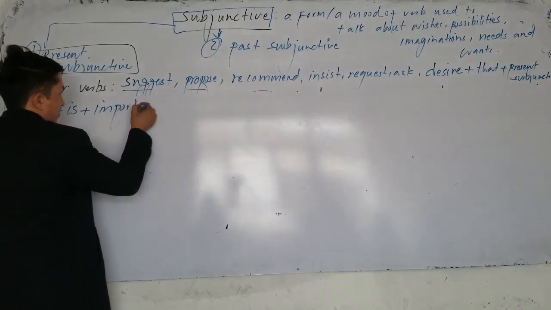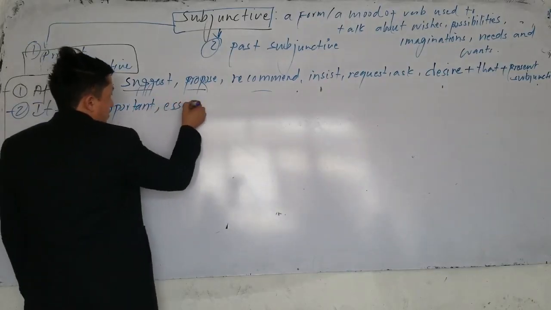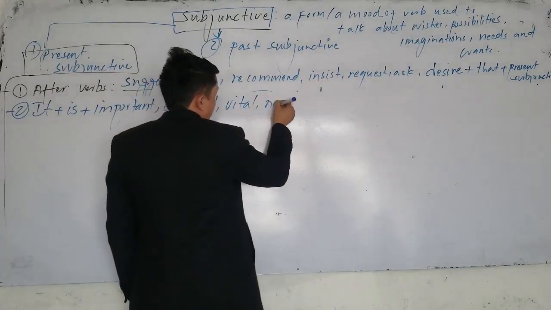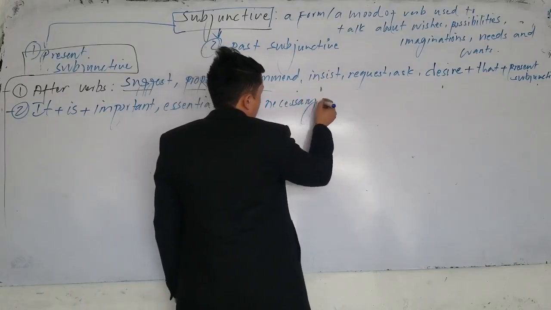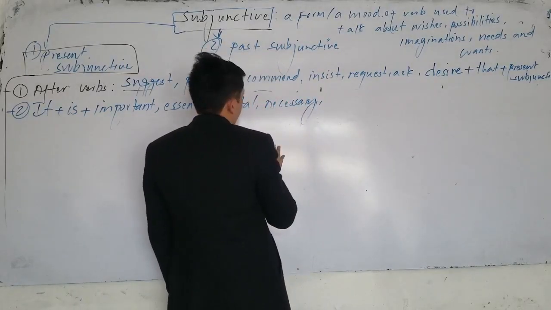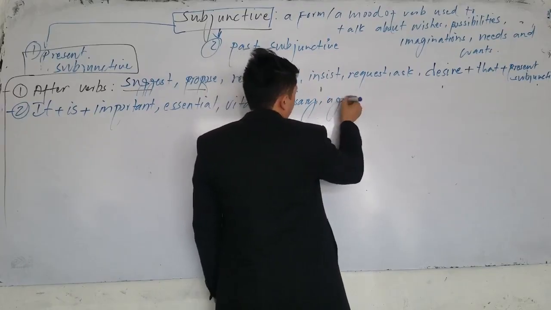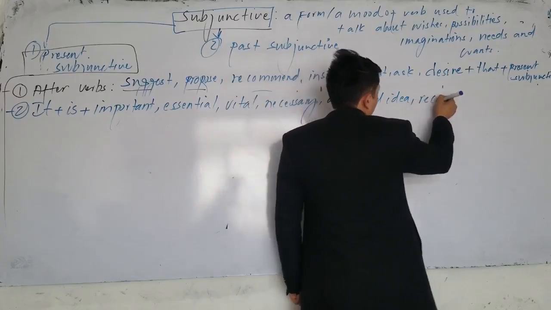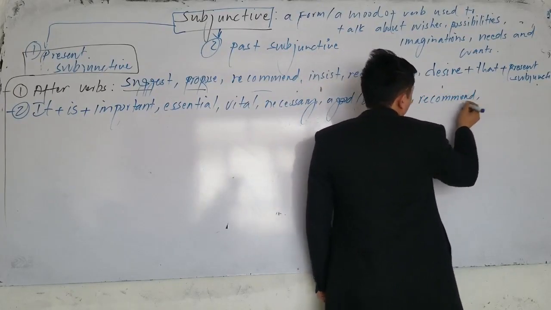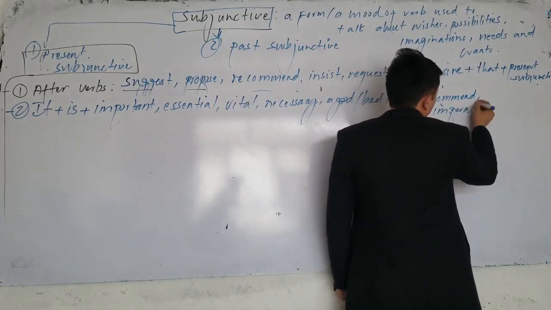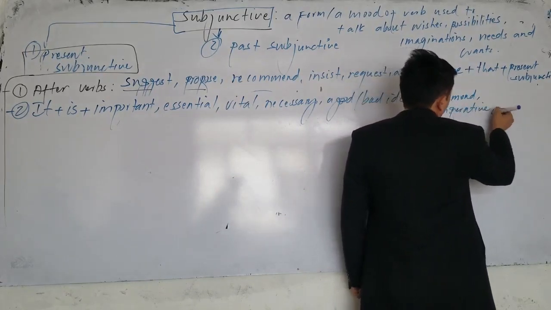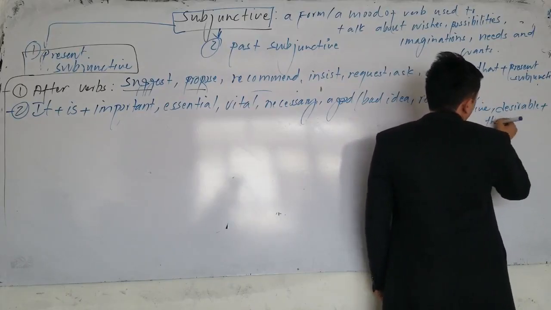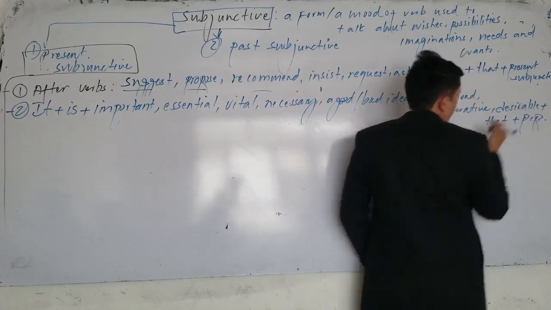Important, essential, vital, necessary. Next one: it's important, it's essential, it's vital, it's necessary. We can say it's a good or bad idea. Or the next one, we can say recommended, imperative, or desirable. After that we use "that." After that we use PS, which is the present subjunctive.